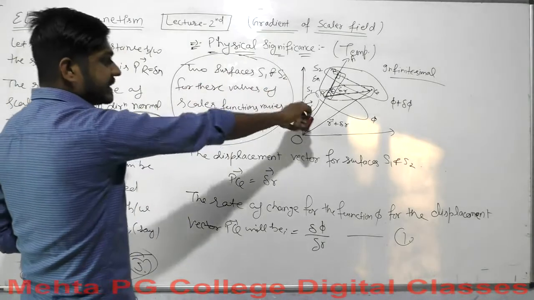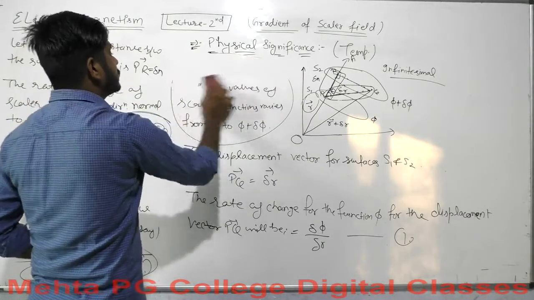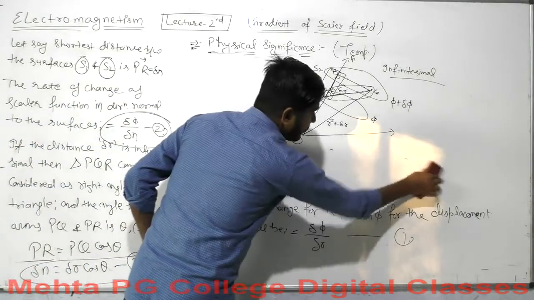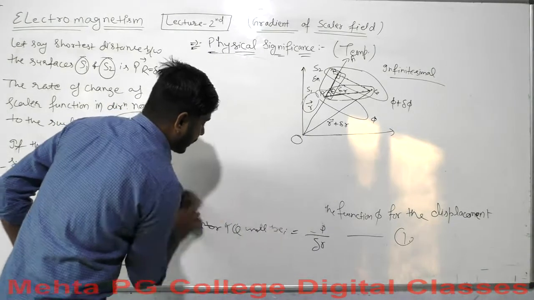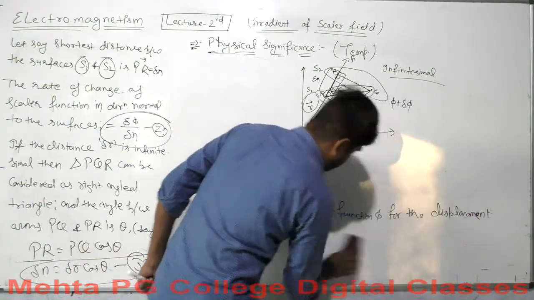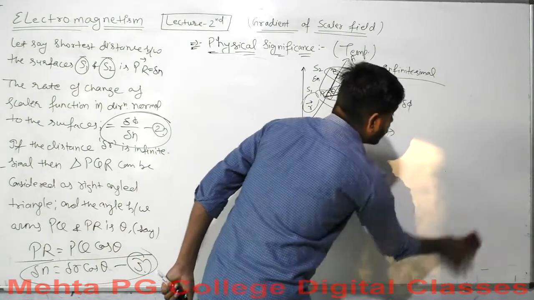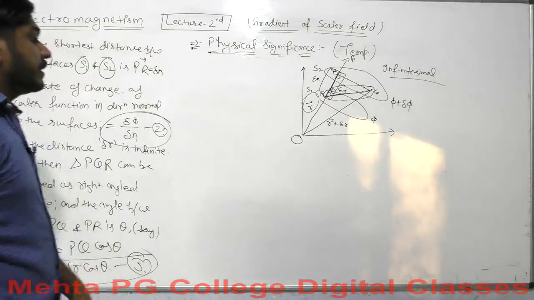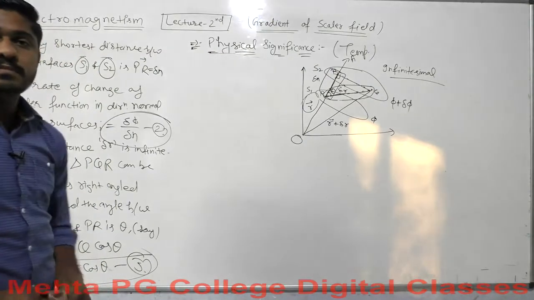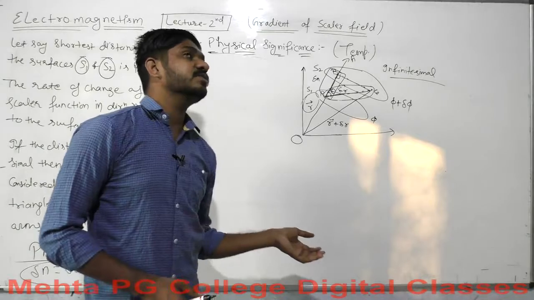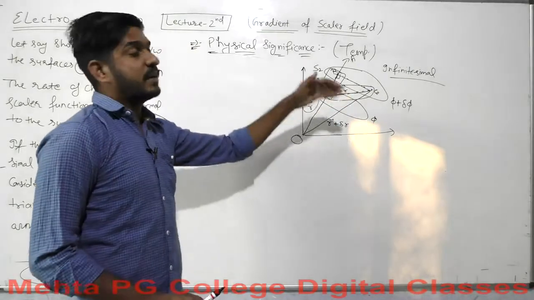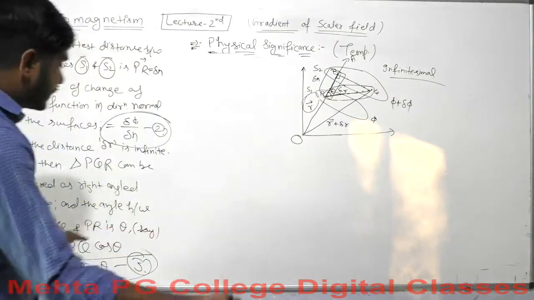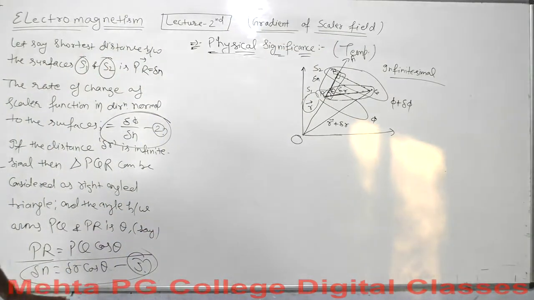Let me clear this off. We will need the diagram for our future response. I'm going faster and faster, but not so fast. Do you remember equation 1? Equation 1 was the rate of change of scalar function phi for the arm PQ, which was del phi over del r. So now it is our turn to put the value of del r in equation 1.